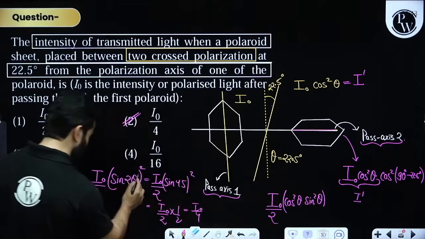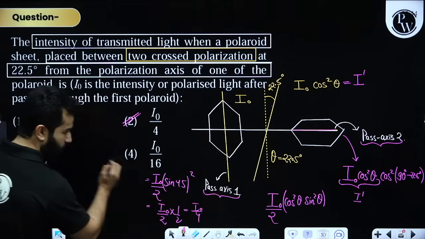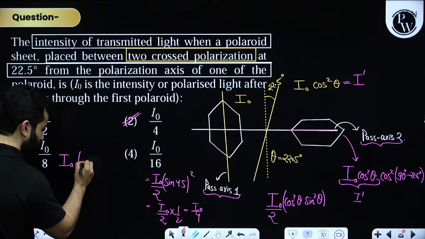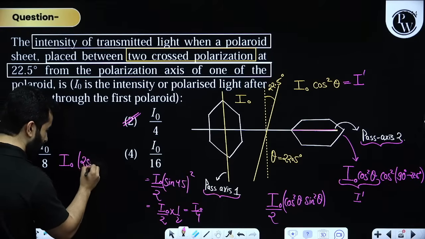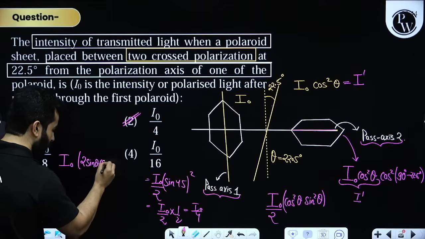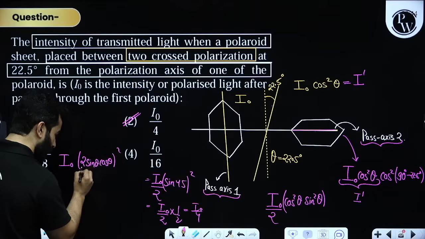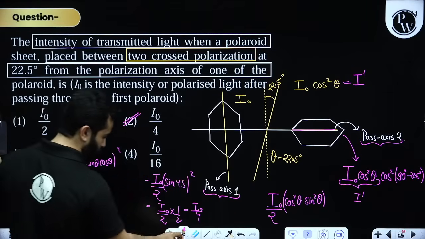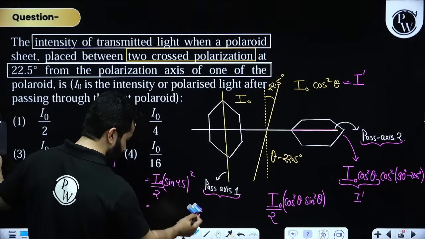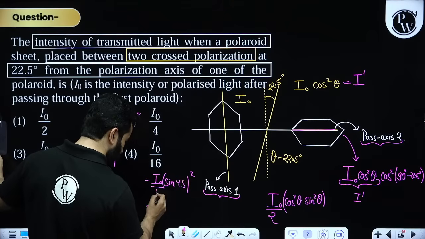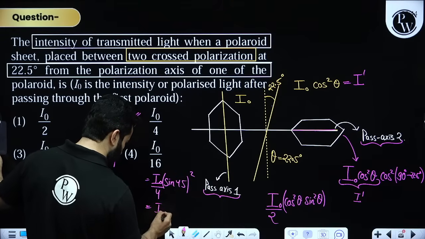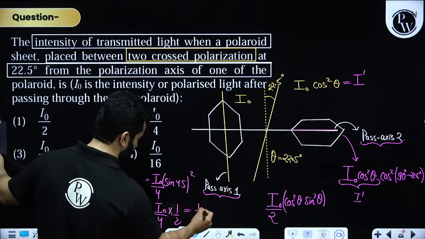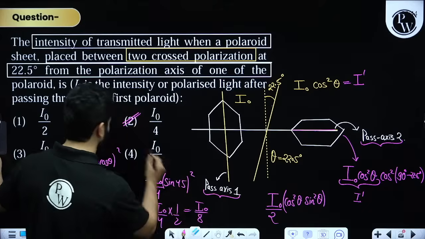After this step, what I'll say is I naught, to make it 2 sine theta cos theta whole square, we'll have a 2 over here. So I'll have to multiply by 4. My bad, dosto. So sorry for this mistake. That means we'll get 4 over here, and this will become I naught by 4, and this will become 1 by 2. That means I naught by 8 is the correct answer. My bad, my dear friends.